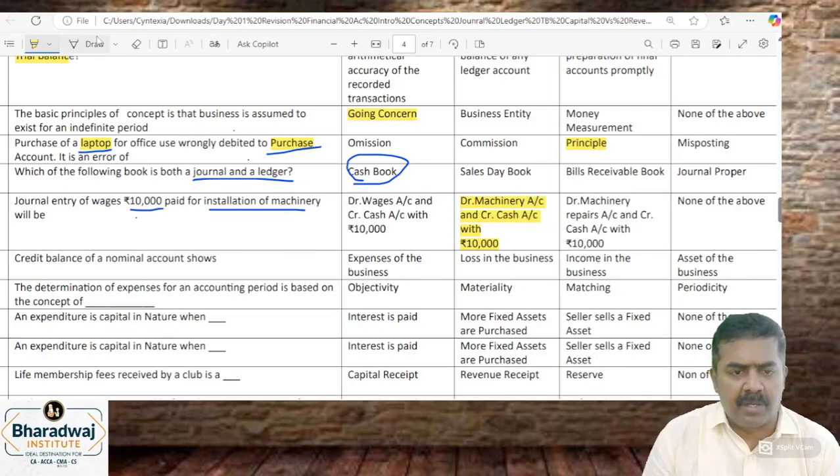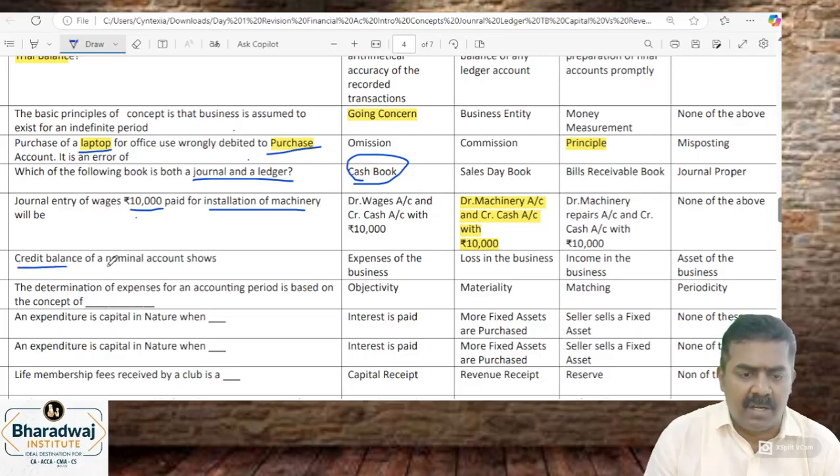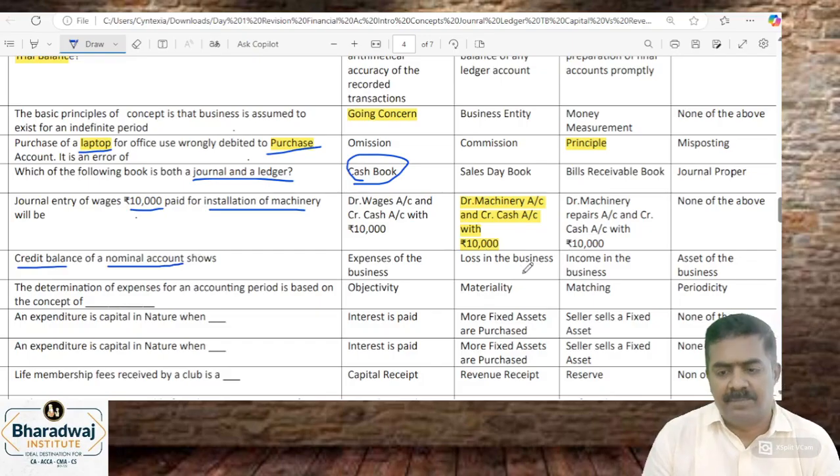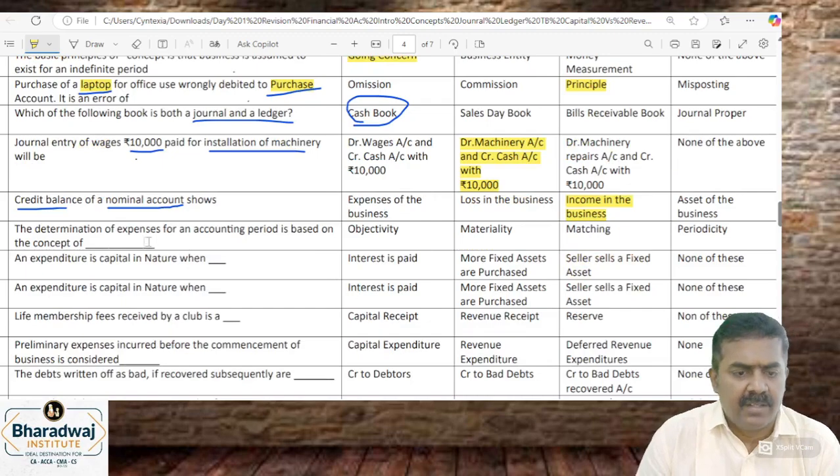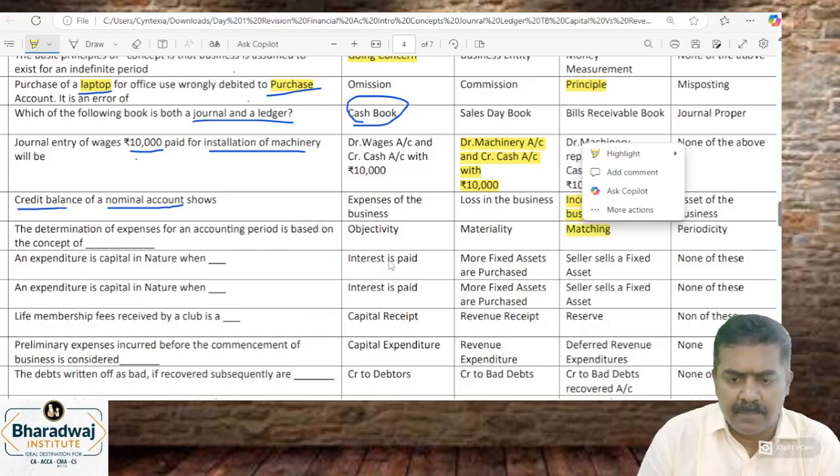Credit balance of a nominal account. Nominal account means income or expense. Credit balance of a nominal account will show income for the business. Nominal account debit means expenses and losses, credit means incomes and gains. Determination of expenses for an accounting period is based on the concept of matching.